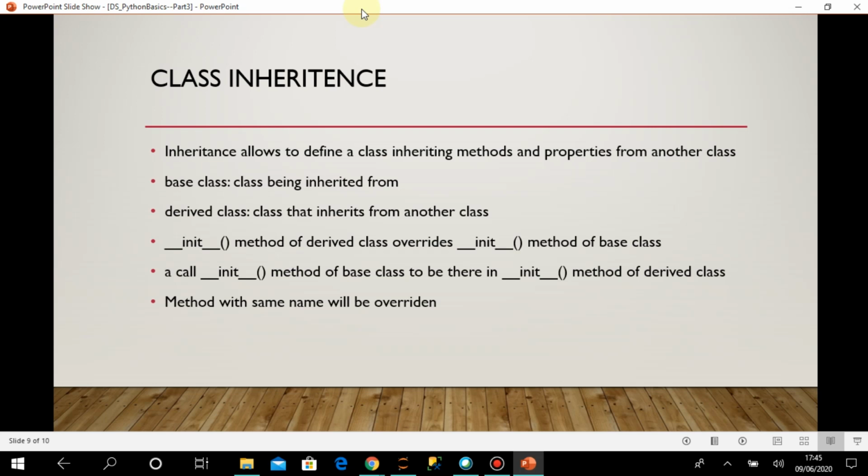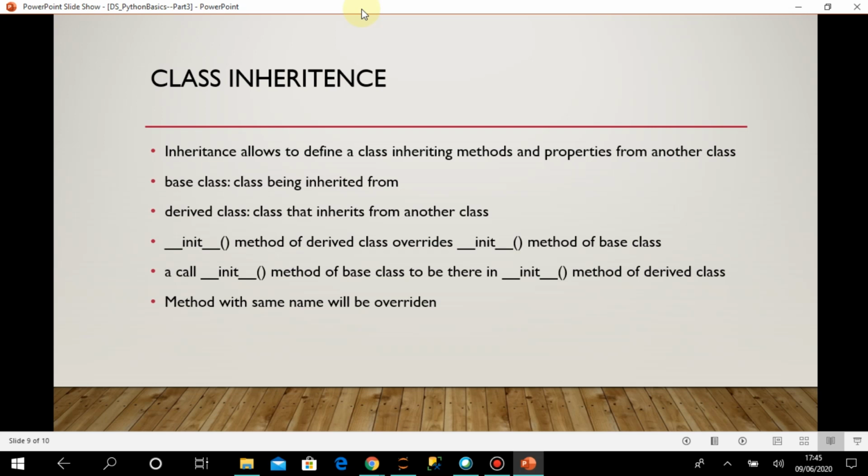So inheritance is a property where I can create one class as a child class from an already existing class, that is the parent class, and this parent-child relationship ensures that all the properties and methods are inherited in the child class. So when I create a child class, that is, I create a new class and I refer to any existing class, then automatically all the methods and properties are accessible within the child class.